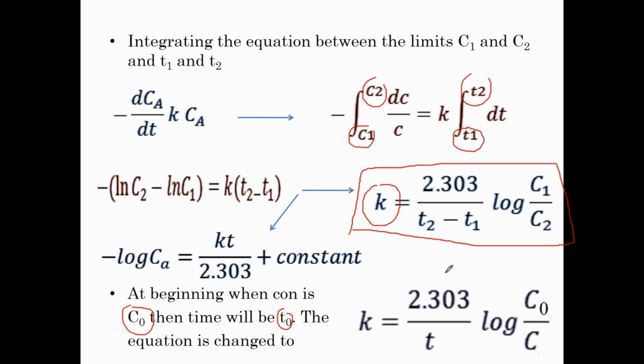Still, I am able to calculate the k value even without drawing the graph. That's the advantage of this kind of rearrangement of the equation, without even a graphical representation. I can calculate the k value by a slight rearrangement of the equation, and with the minimum data I can still calculate the k value. That is what all this rearrangement is done for, for the practical purpose.